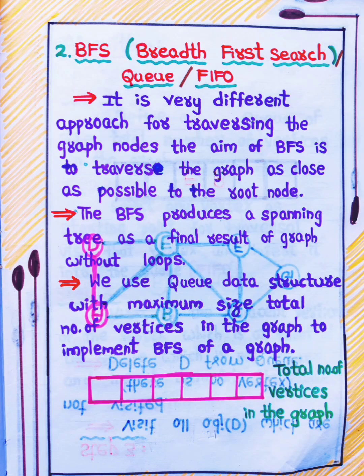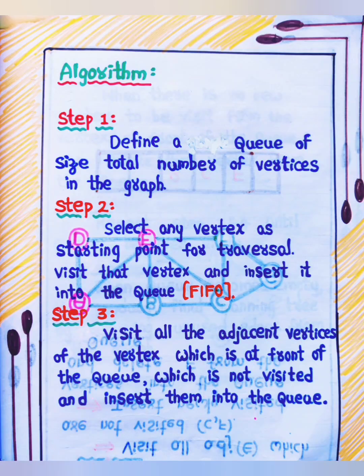We use a Q data structure with maximum size total number of vertices in the graph to implement BFS of a graph. Algorithm. Step 1. Define a Q of size total number of vertices in the graph. Step 2. Select any vertex as starting point for traversal. Visit that vertex and insert it into the Q, FIFO. Step 3. Visit all the adjacent vertices of the vertex which is at front of the queue, which are not visited, and insert them into the queue.